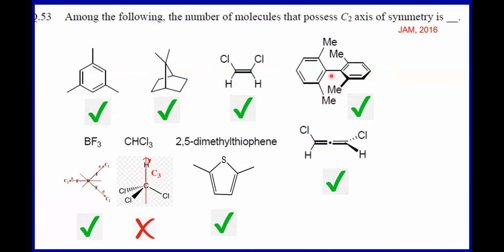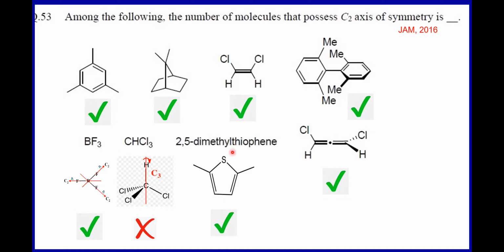Then it has again a C2 axis. Just like allenes, spirenes and biphenyls are non-planar, with this type of substitution, the XX pattern, or even the XY pattern of substitution, they will have a C2 axis of symmetry. Then look at BF3. We have seen just now C3 and also 3 C2 axes. Ammonia is a pyramidal molecule, and it doesn't have a C2 axis.